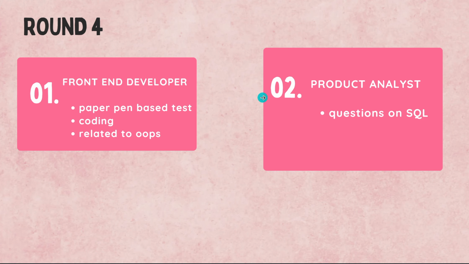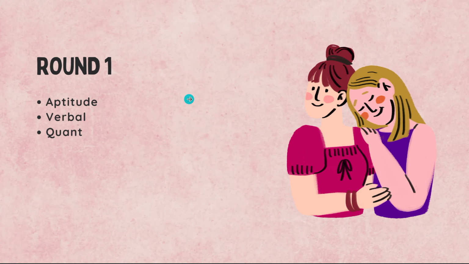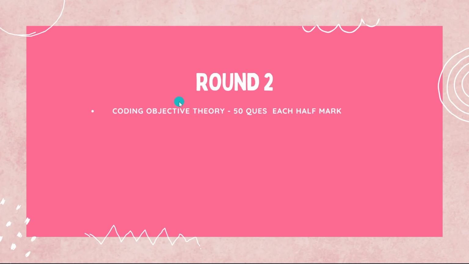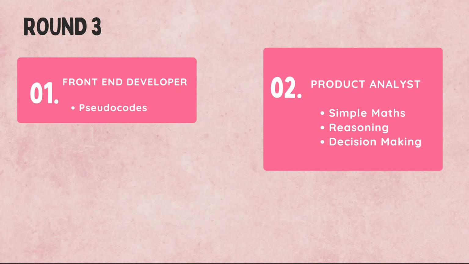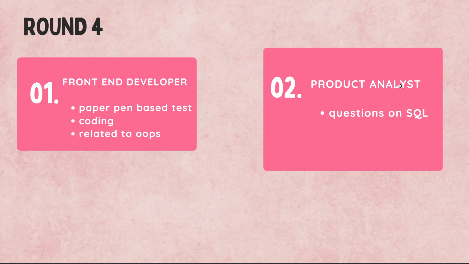I hope you are clear with the rounds. Round 1 is aptitude, verbal and quant. Round 2 is coding and object theory questions, 50 questions each, half mark, and every round is an elimination round. You have to cross the cutoff. Round 3 is the turning point round, and your roles will be decided. Front end developer and product analyst: pseudocodes, and simple maths, reasoning and decision making.